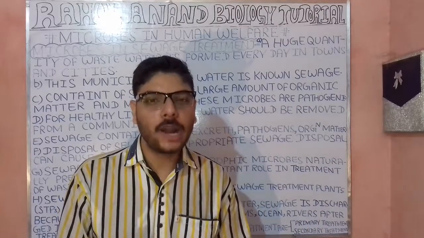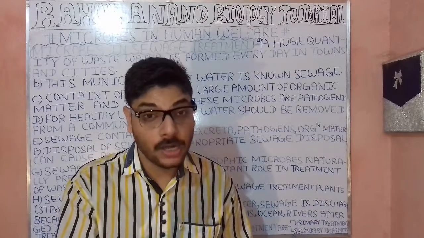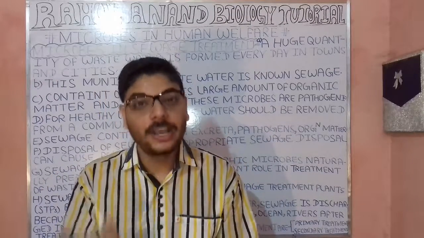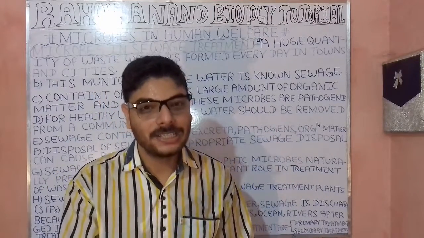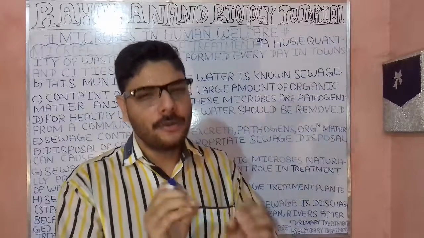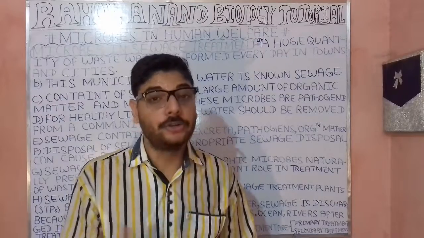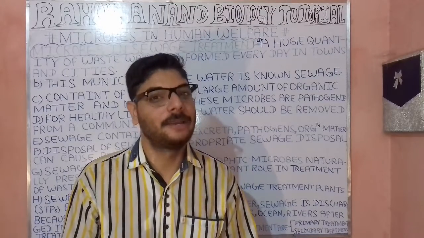They acquire nutrients from the human excreta, waste microbes, and disease-causing pathogens, and from these they get sufficient nutrients to carry out their life processes.